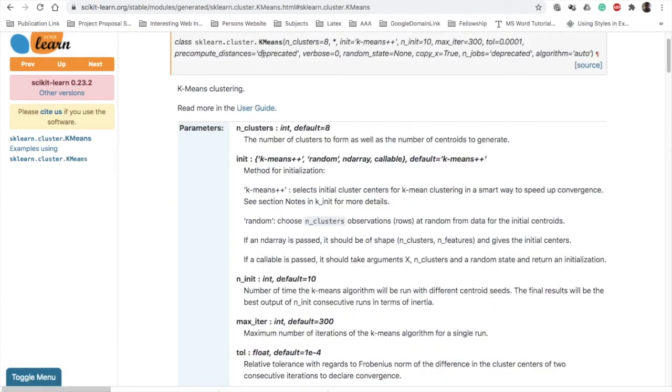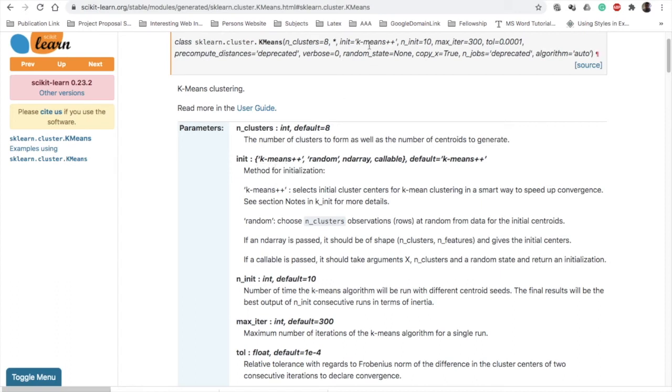In this KMeans, you have n_clusters, the number of clusters, which by default is 8, but you can assign some value as per your requirement. Then init, k-means++, is the method of initialization, how you want to initialize the cluster centers. You first decide how many clusters, and then the way of assigning the cluster centers.